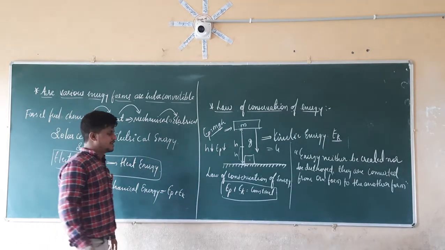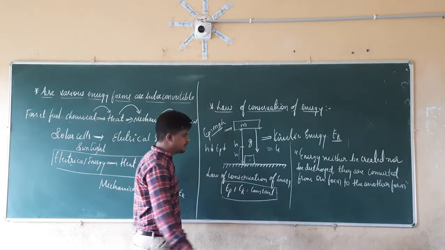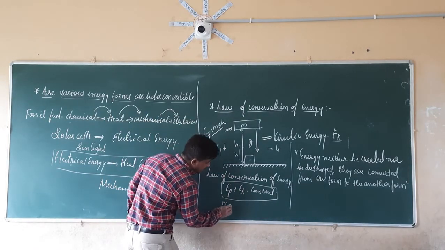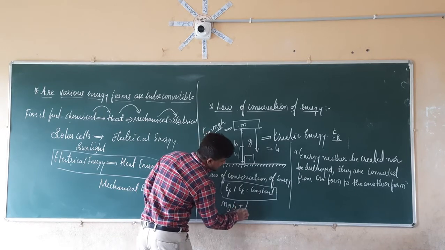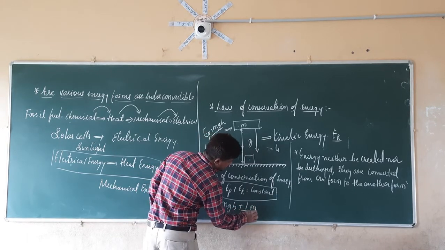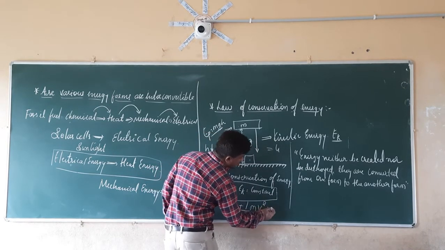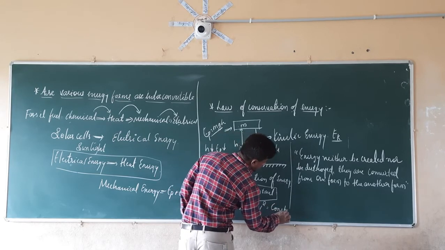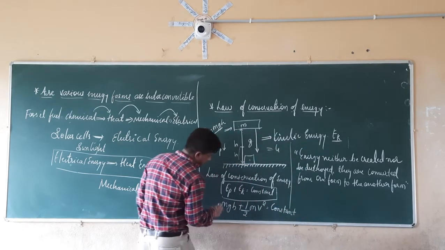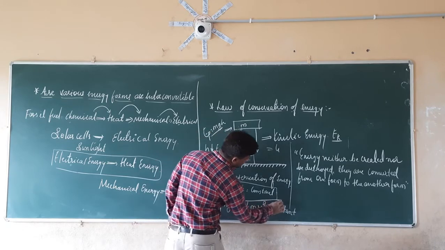So EP plus EK is equal to constant. EP is nothing but mgh, and EK is nothing but half mv squared, which is equal to a constant. It is always going to give a constant value.